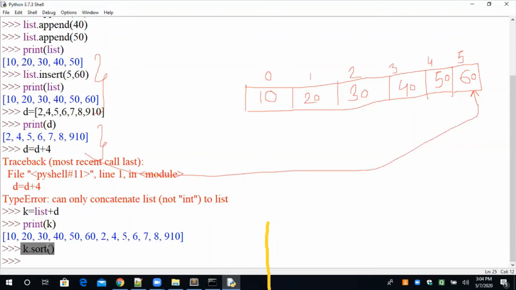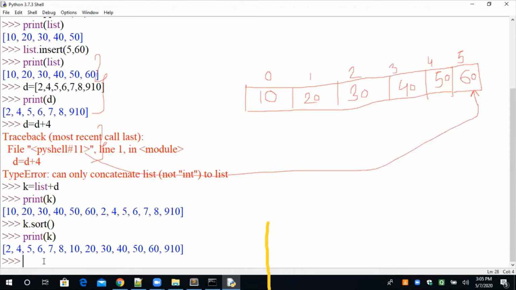So what I'm doing over here is sorting. Sorting means to arrange the data in ascending order. So I'm sorting this data, and after sorting, I am again storing the sorted data into K only. So after sorting, the sorted data will be stored back into K. If we print K, then you will see the difference.